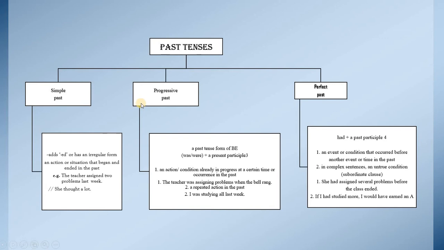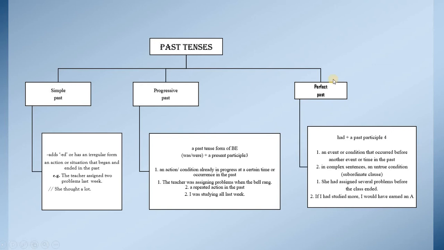Progressive past tense is normally formed of the primary helping verb, which is was or were, plus the present participle. It is used to express an action or condition already in progress at a certain time or occurrence in the past. The teacher was assigning problems when the bell rang. It is used also to express a repeated action in the past. I was studying all last week.